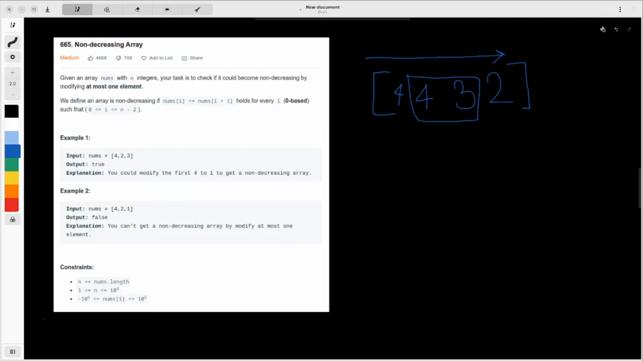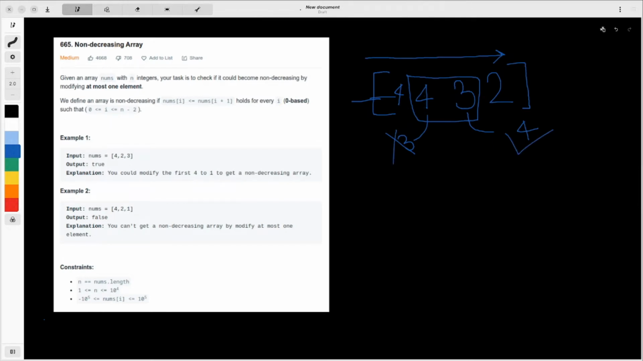The first thing we can do is convert this 3 into a 4, or we can convert this 4 to a 3. Both of these work, but converting this 4 to a 3 is not useful to us, because the previous one is also a 4. So we cannot convert this one to a 3, so that is not possible, but the other is definitely possible.